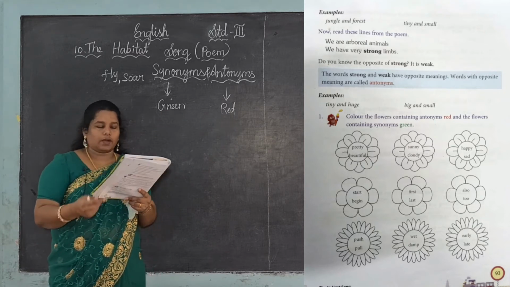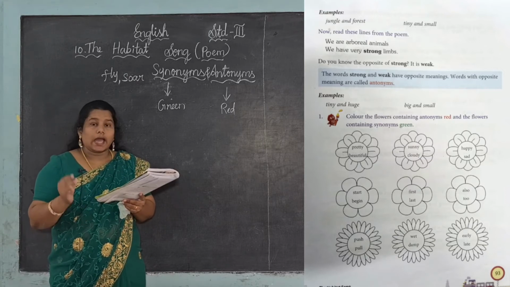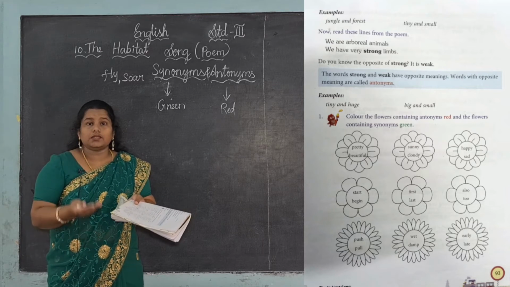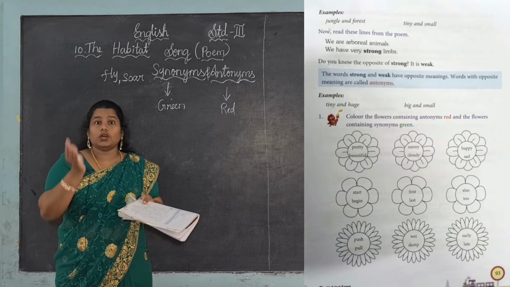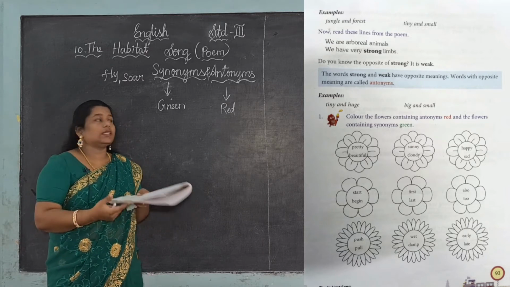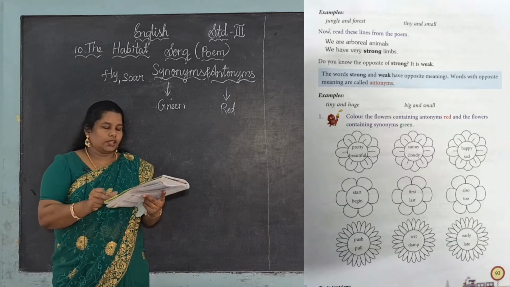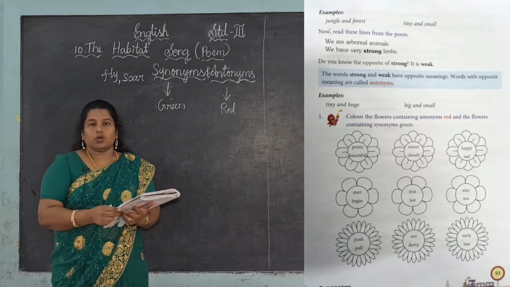And the next, third one, happy, sad. Happy means we are joyful, and sad means we are very sad. So it is just opposite. It is an antonym, so we give red color. The remaining two rows are your homework.